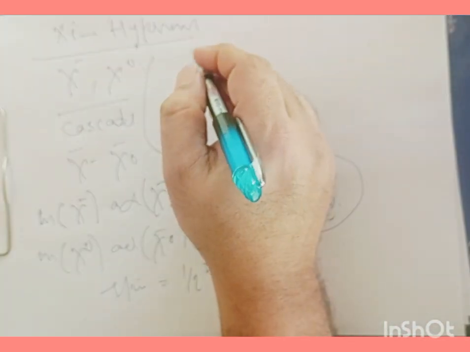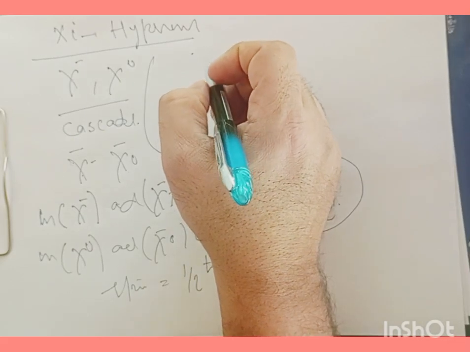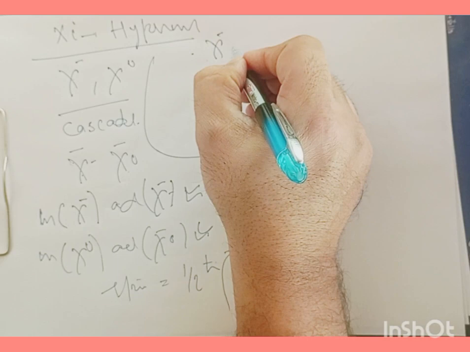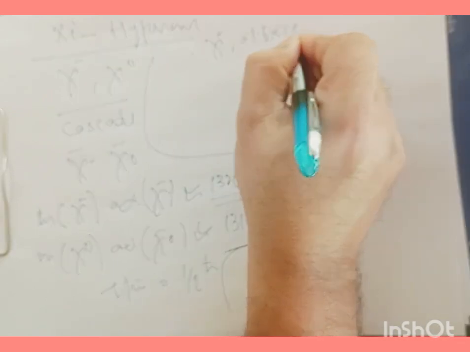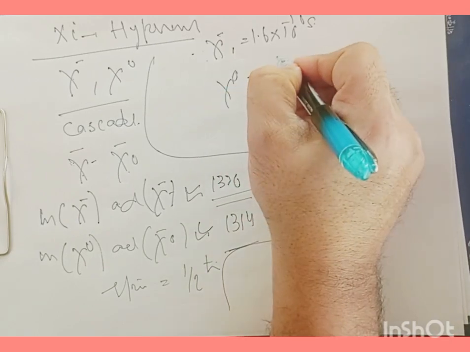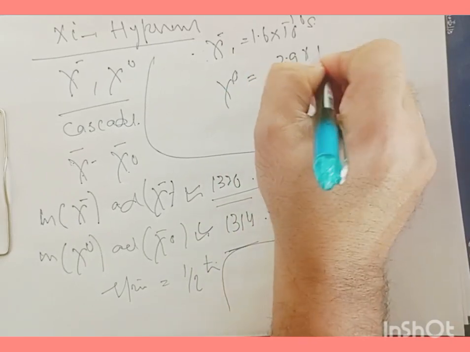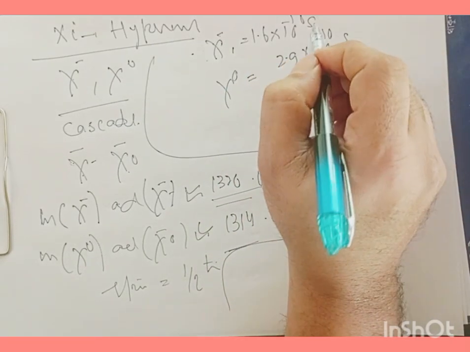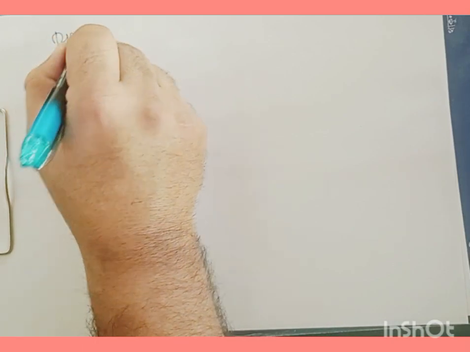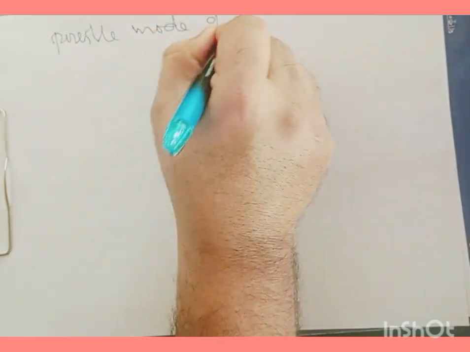And talking about their mean life, the mean life of chi minus hyperon is nearly 1.6 times 10 to the power of minus 10 seconds, and the mean life of chi neutral is of the order of 2.9 times 10 to the power of minus 10 seconds. And the possible modes of decay for these chi hyperons.